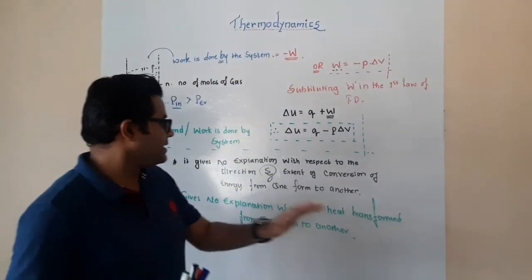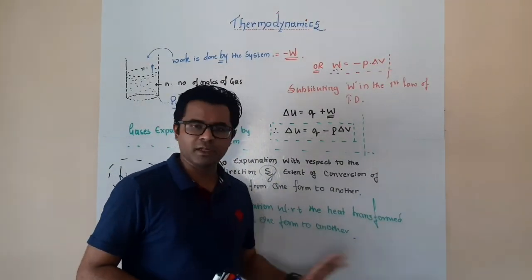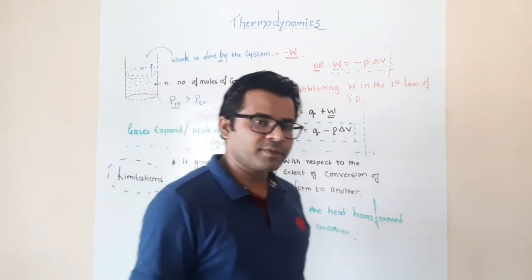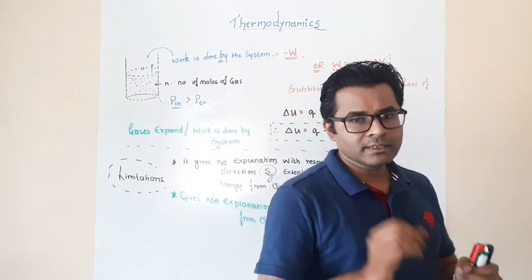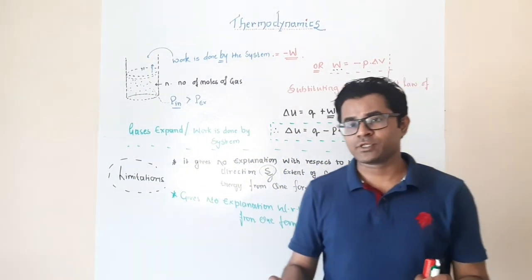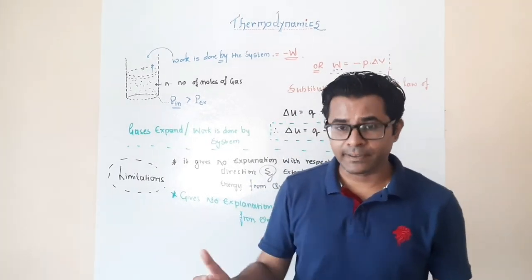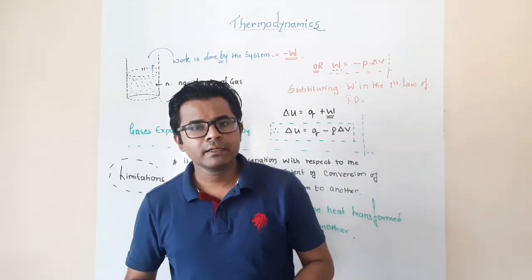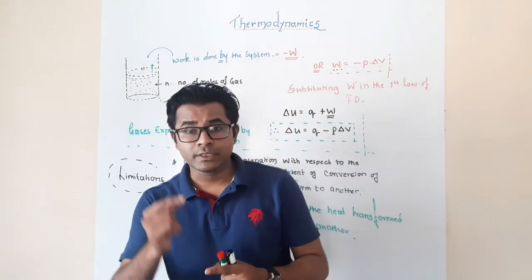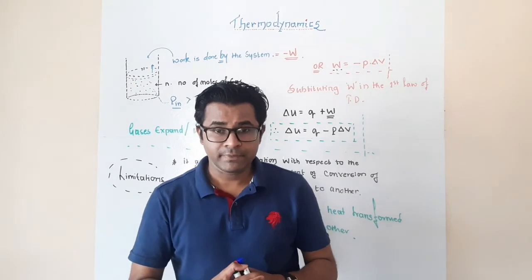So here we end with the first law of thermodynamics. What is important from the first law of thermodynamics is the first and foremost expression, that is delta U is equal to Q plus W. Keep that in mind. You can use this expression in the next lecture also. Stay tuned.